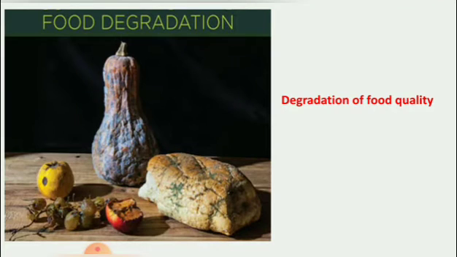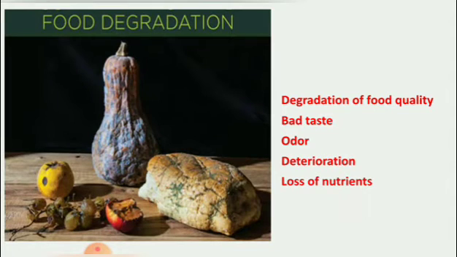That is, the enzyme reacts with oxygen in the presence of air. So the food quality changes, such as bad taste, odor, discoloration, and loss of nutrients.